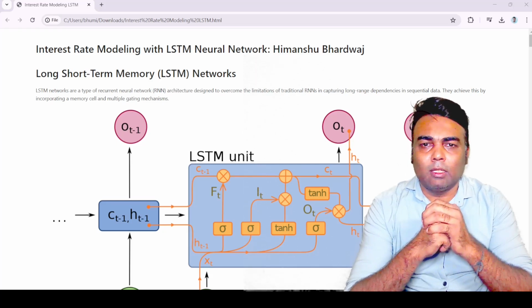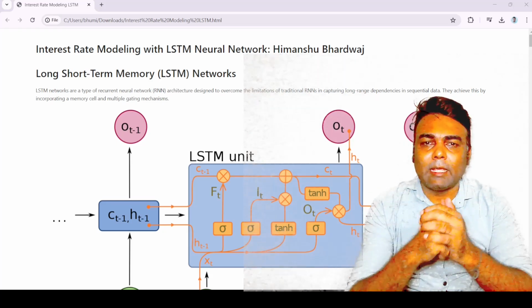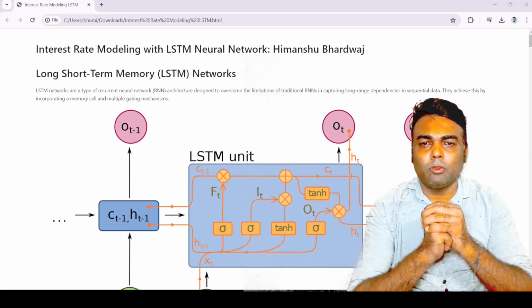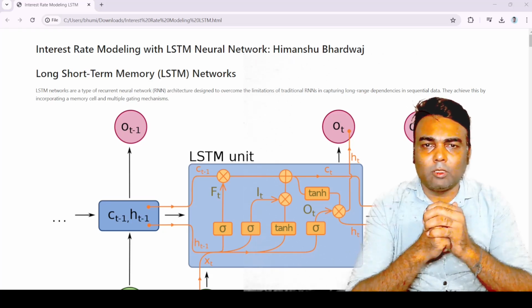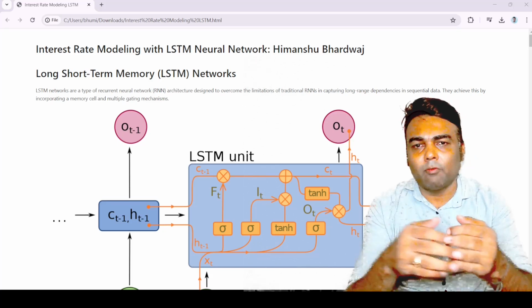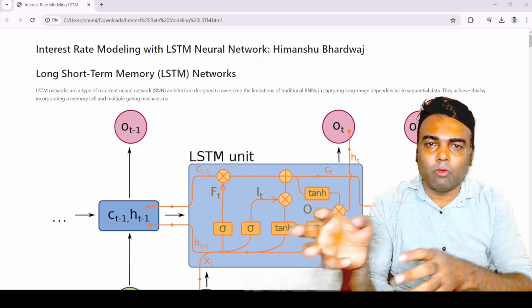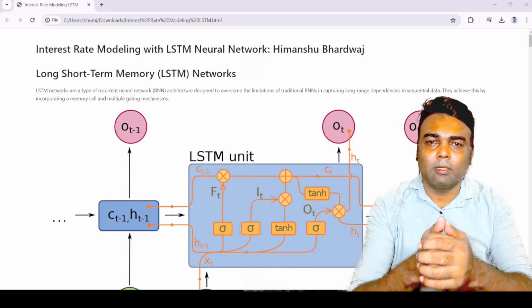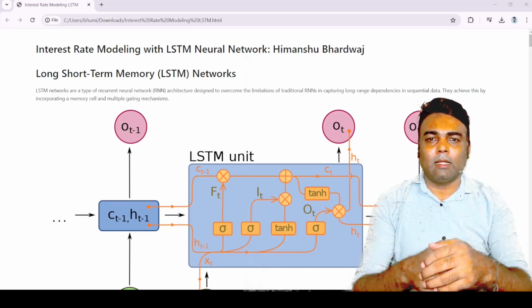So let us have a recap of first what we have already covered in this module. Here in this module we are discussing the modeling part of interest rate. So far we have discussed the importance of interest rate in various financial analysis.